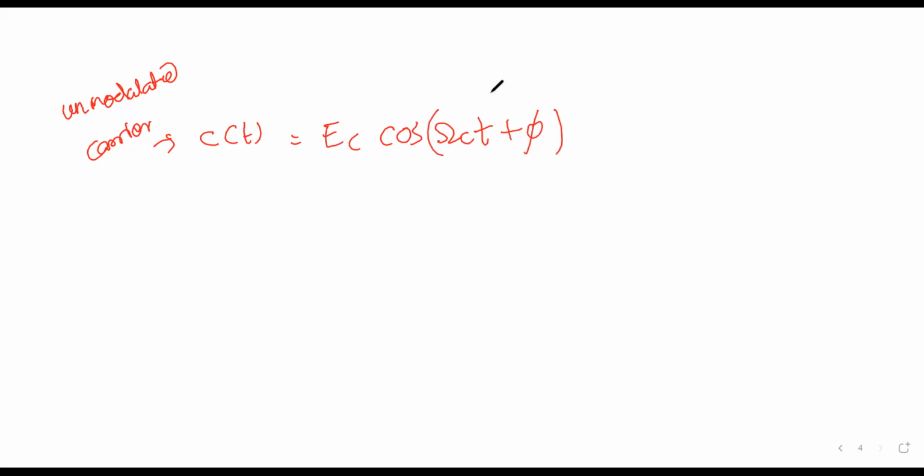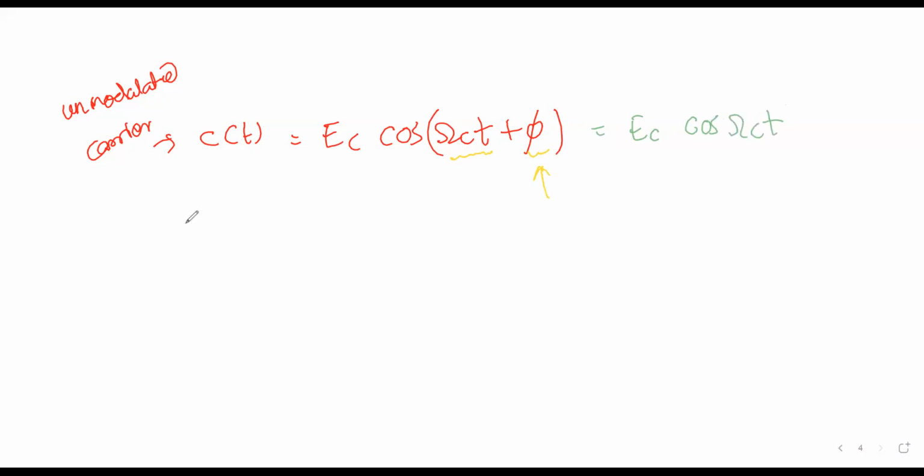This is what you can see. This is the time dependent angle. This is the time independent angle. As it is time independent, we usually don't write it. So Ec cos omega_c t is the unmodulated carrier.